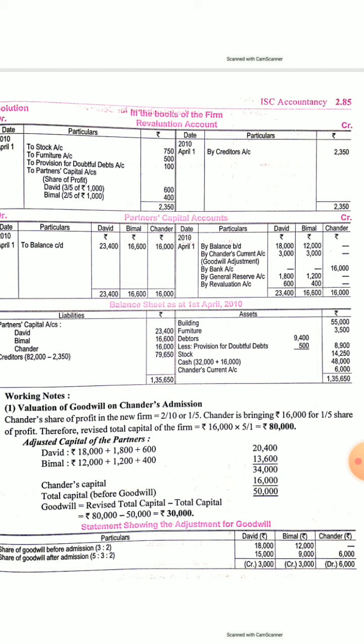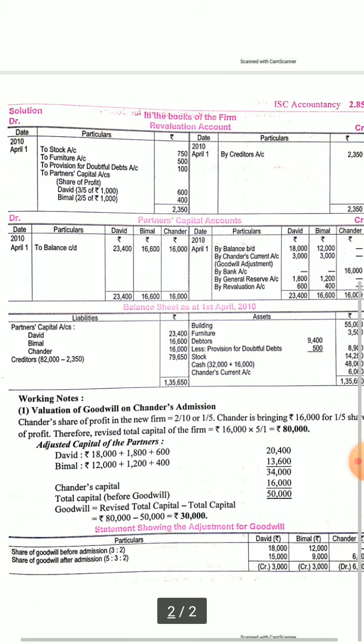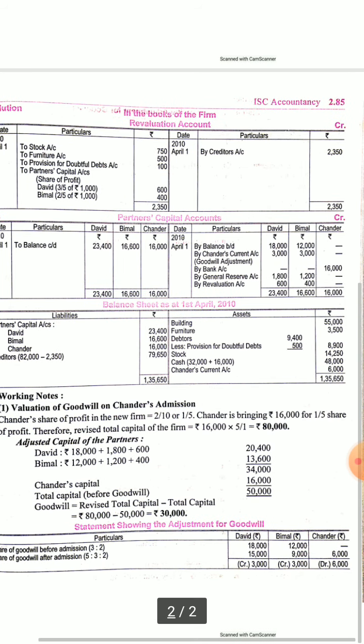So we will credit David and Bimal's capital accounts by 3,000 and 3,000, and we will debit Chandar's account by 6,000.